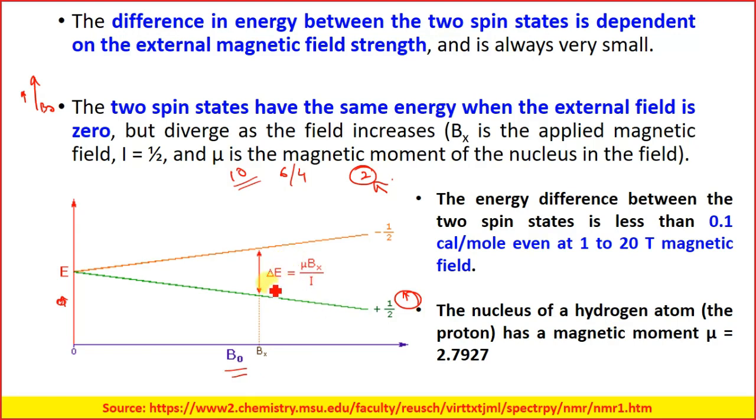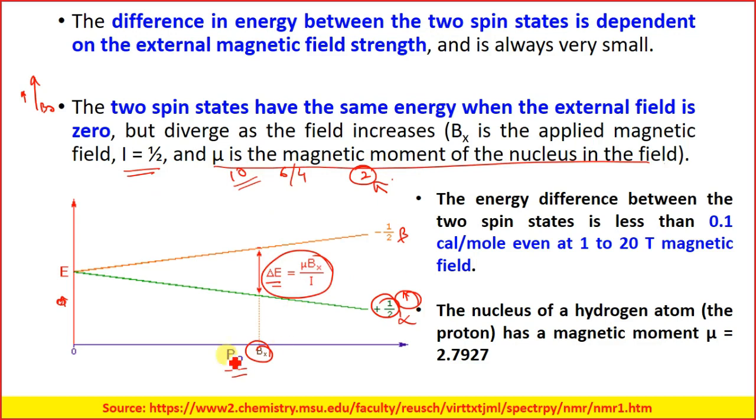And this change in the energy levels of the plus half, or the alpha state, and the beta state is given by delta E at any magnetic field of Bx. This is the external magnetic field. Okay, so this would be equal to mu, the gyromagnetic ratio, multiplied by Bx divided by I, which is the spin quantum number. So this will be given by this.